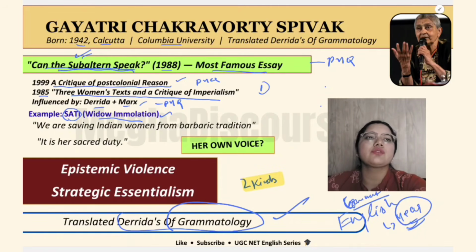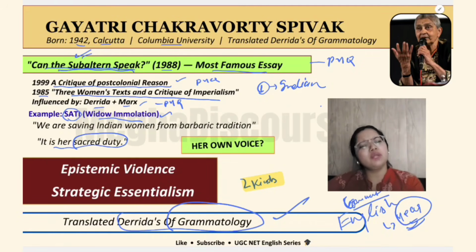First we have the voice of the Indian society. These Indian people say that it is her sacred duty. It is her duty to get burned with the husband who has died because she should not live. What kind of logic is this? Why a woman cannot live if her husband dies? So it is her sacred duty. So this was the voice of Indian society in those times.